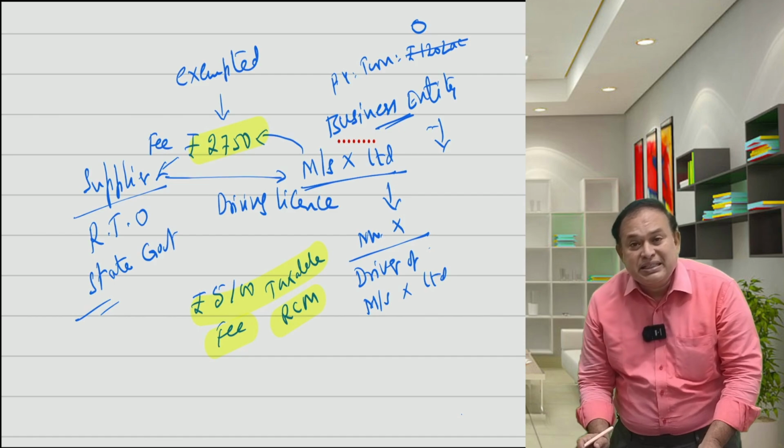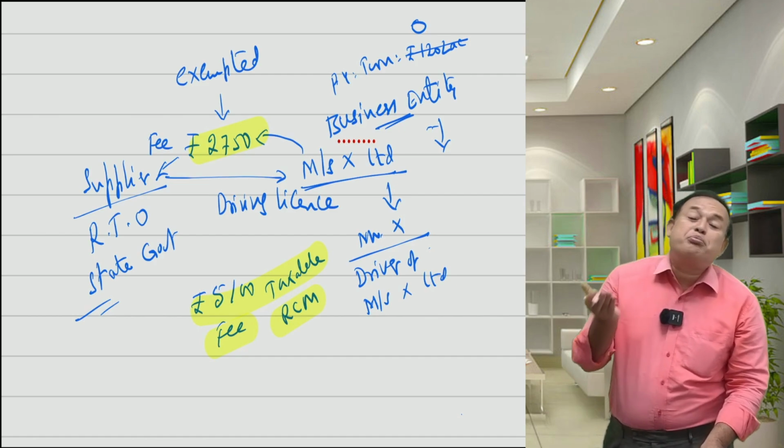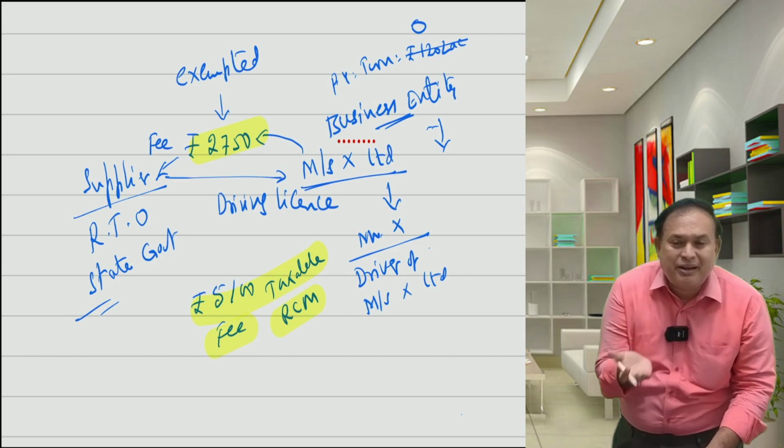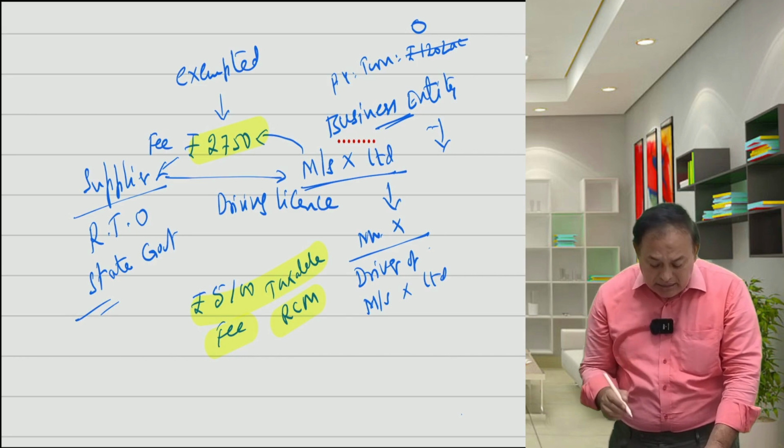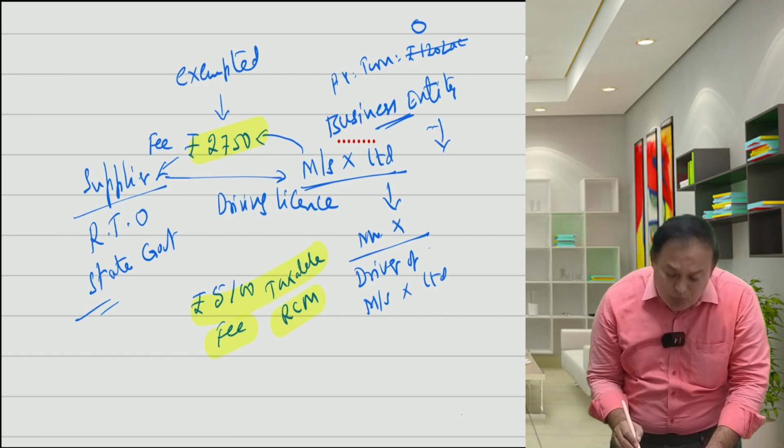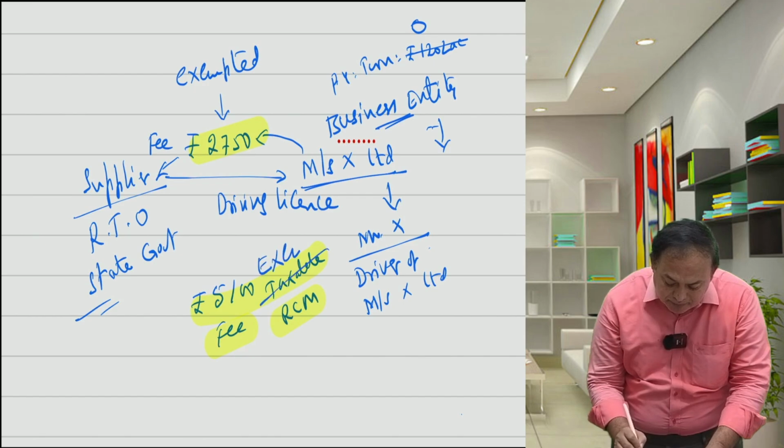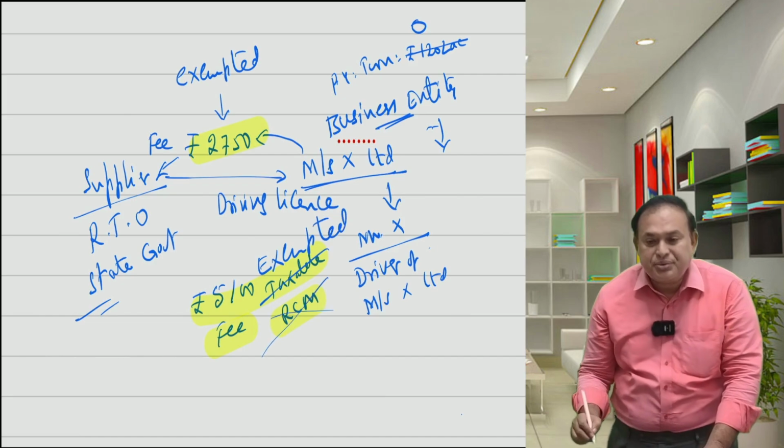But the business entity says that my turnover in the previous year is 0 because I incorporated in the current year. In that case, this entire 5,100 now became exempted. Then the question of RCM does not arise.